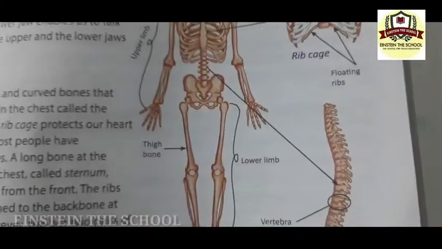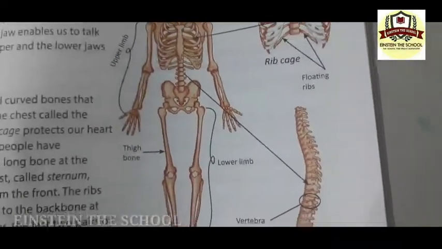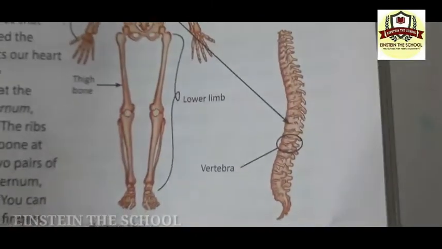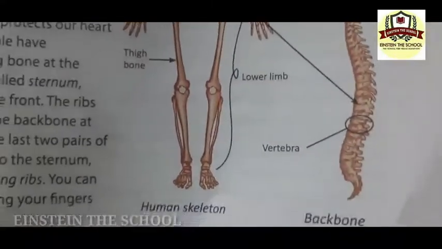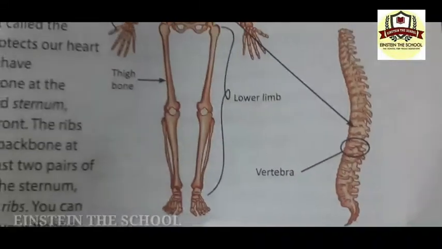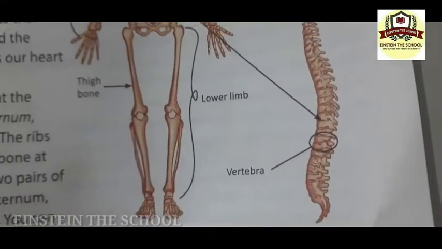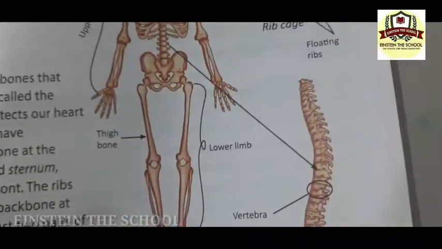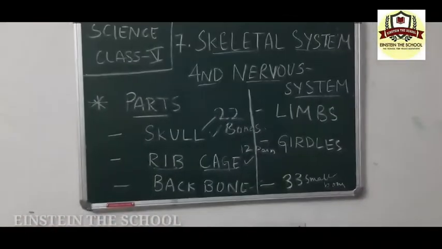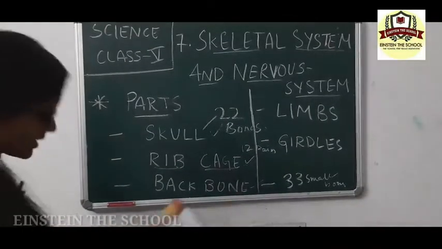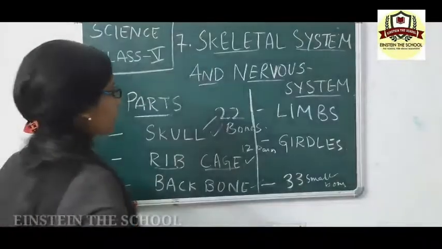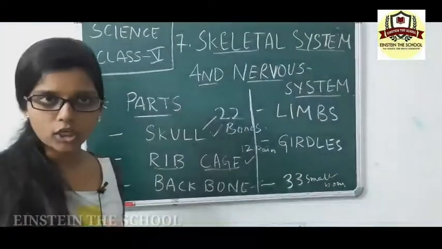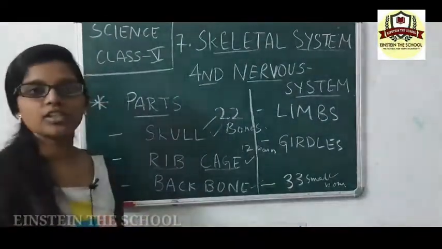The backbone is also called the vertebral column. Please pronounce it with me so that you get the pronunciation right and become familiar with the word. The vertebral column is the backbone. You can feel the backbone if you touch your back. If you run your hands around the back portion of the body, you can feel your backbone. The backbone protects the spinal cord and has 33 small bones.